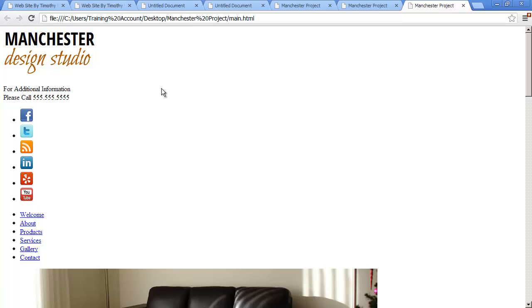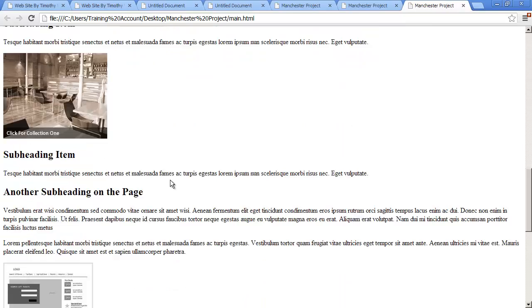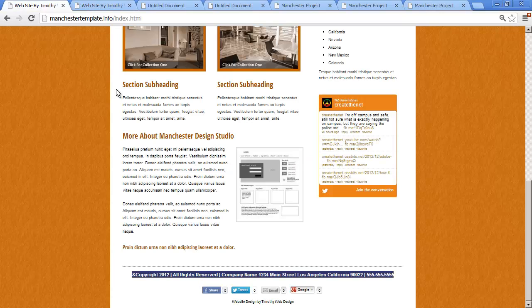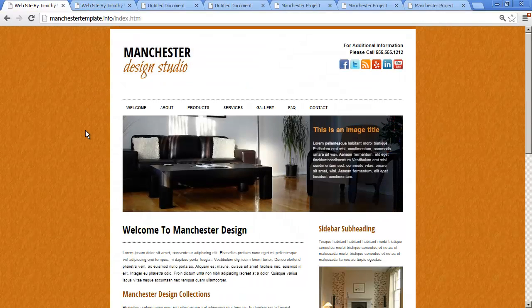And again, a lot of people at this point get concerned because this doesn't have any formatting at all. All it is is the content. And obviously my images may have some formatting on them, but everything is just sort of laid out on the page. It doesn't look anything at all like this.